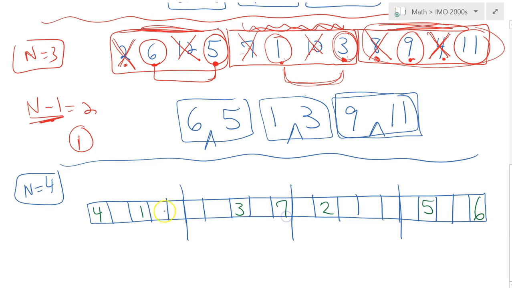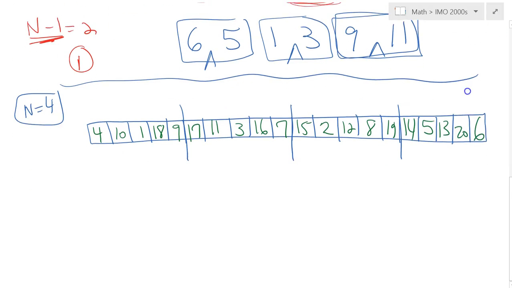So 7, 8 maybe, 9, 10, 11, why not 12, 13, 14, 15, 16, why not 17, 18, 19, where is 20? Here it is. And if you are ready, you can pause the video here and try it for yourself.